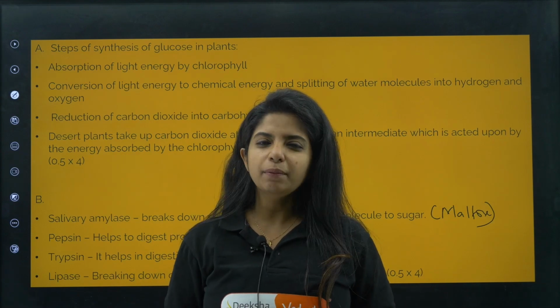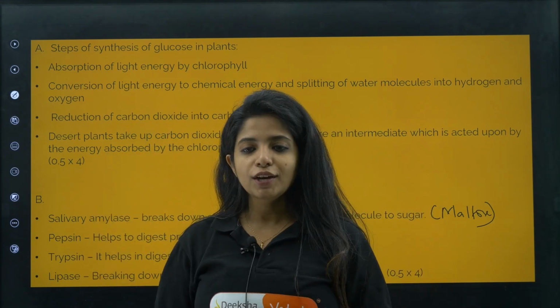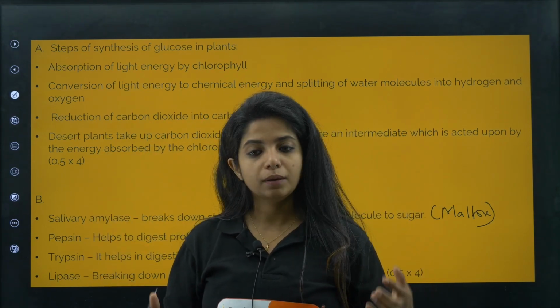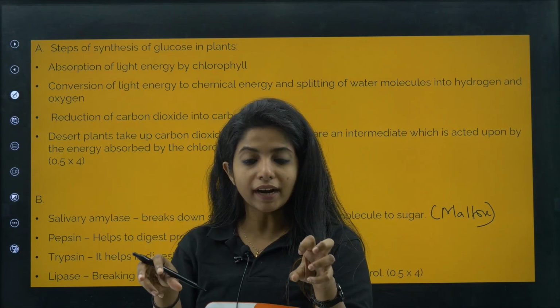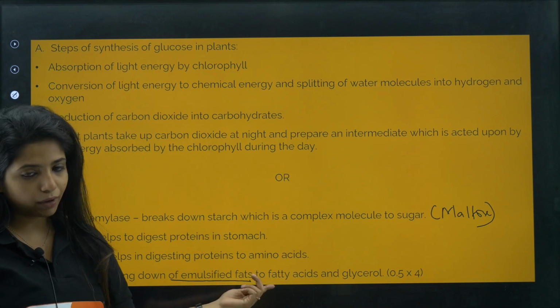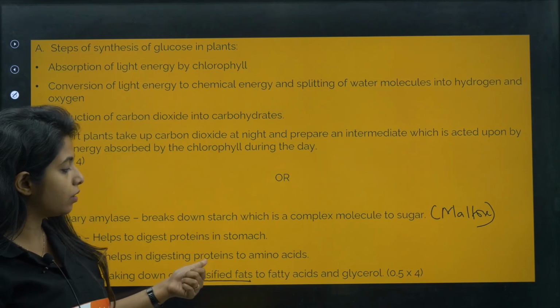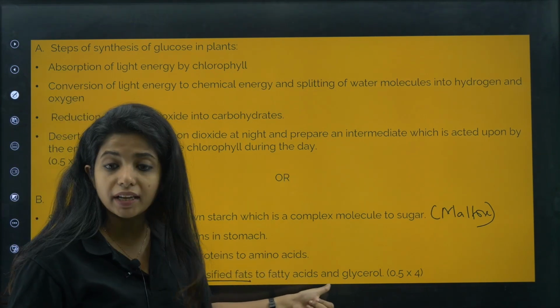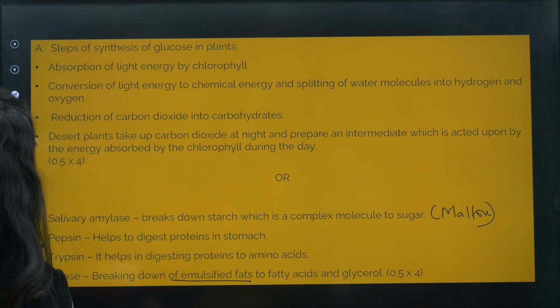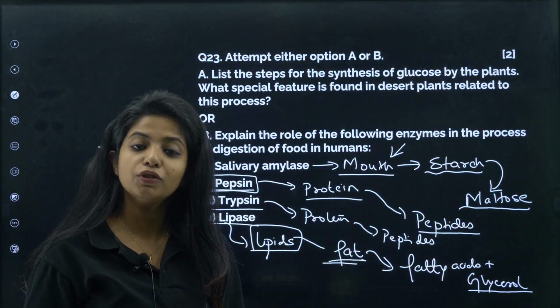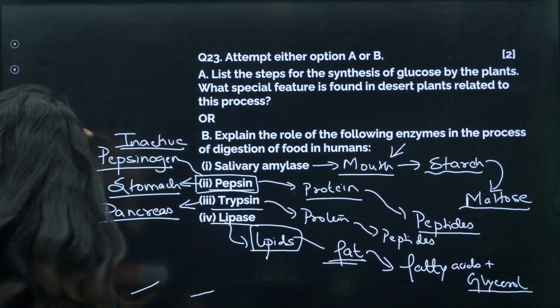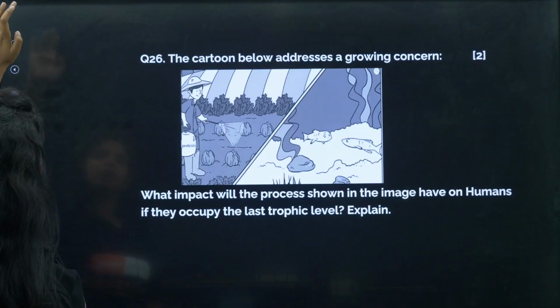Remember that also. So lipase cannot act on big things. So to make their work easy, bile juice, which is secreted by the liver, is going to break them down into smaller fat globules, and lipase is then going to act. Okay, which is why it is written, it is acting on emulsified fat to produce what? Fatty acid and glycerol, my dear children. With this, we are completing this question as well, which is of 2 marks. Now, let's get ahead into the next question that we are having.